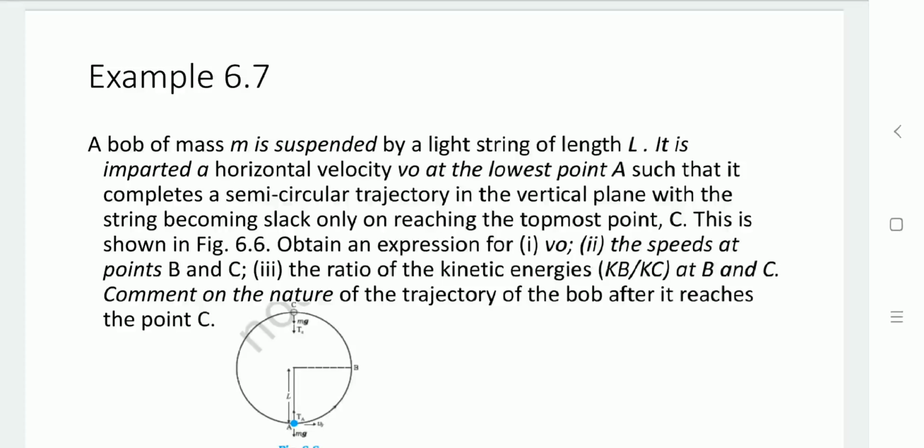Obtain an expression for v0, the speeds at points B and C, and the ratio of kinetic energies Kb by Kc at points B and C.